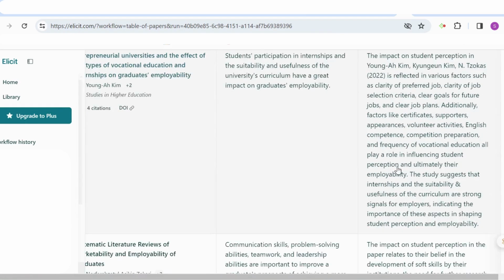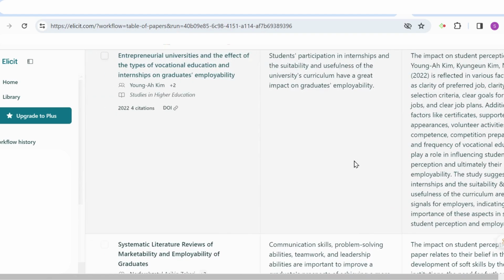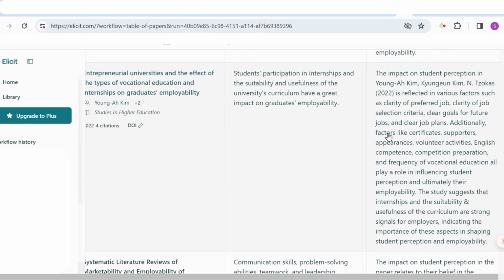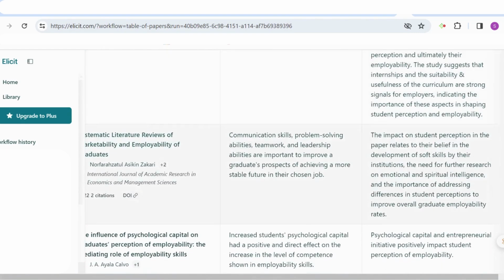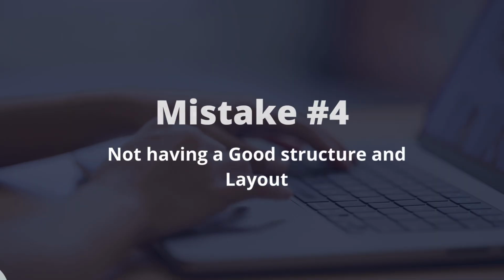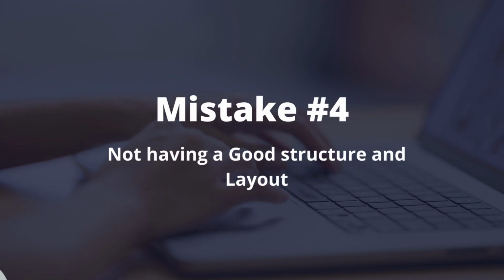All play a role in influencing student perception, ultimately their employability. So then this is an article that I would probably use and can read in more depth to ensure that I have a specific argument or feedback on student perception. In the paper it relates to their belief in their development of soft skills by their institutions. So again, another important one that I could use. So a really useful tool that will help us get relevant, focused literature, and that's Elicit AI. And moving on to mistake number 4, and that's not having a good structure and layout. And what's the best structure for a literature review?